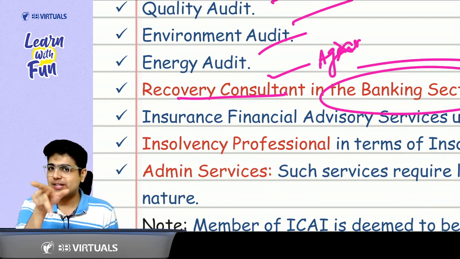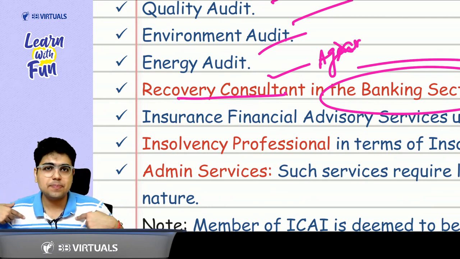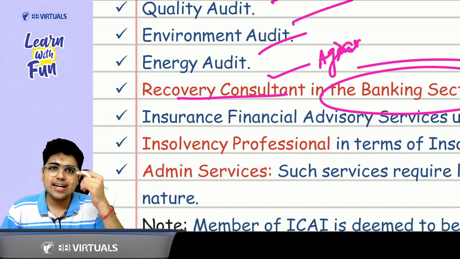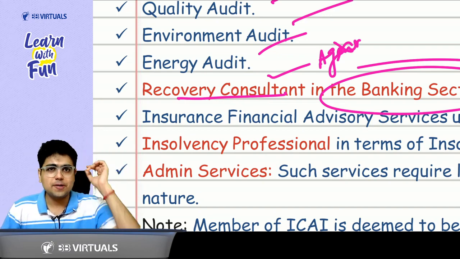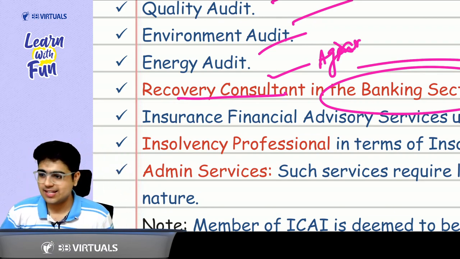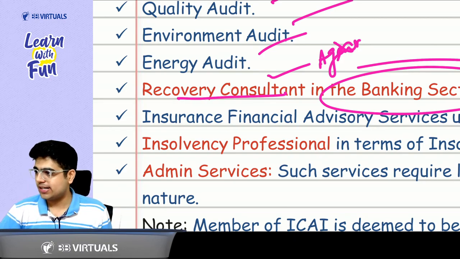So what is the difference between consultant and agent? Agent is a person who goes by himself and collects the money. Okay? Consultant just provides the advisory services. So as a CA, you can provide those advisory services of consultant, but you can't act as a recovery agent. I hope this point is clear.